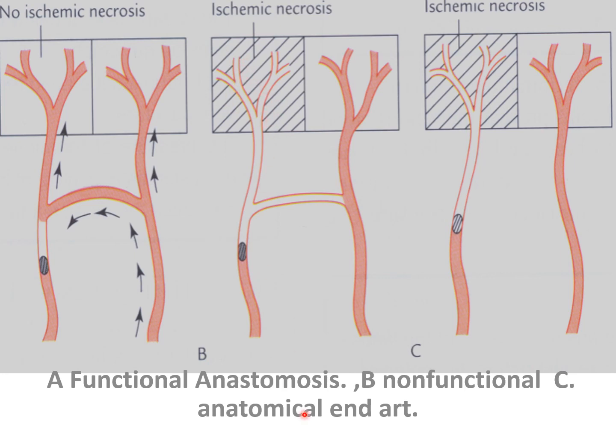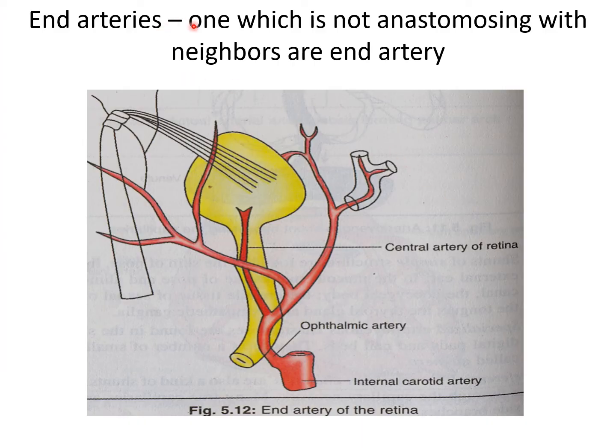In an anatomical end artery, there is no chance of anastomosis. An end artery is one which does not anastomose with neighboring arteries. For example, the central artery of the retina. If there is any blockage, it may lead to blindness.